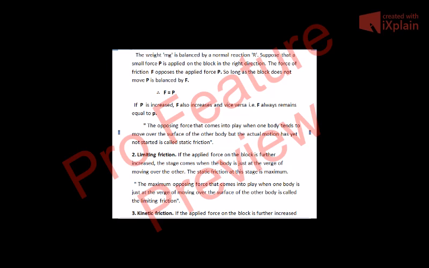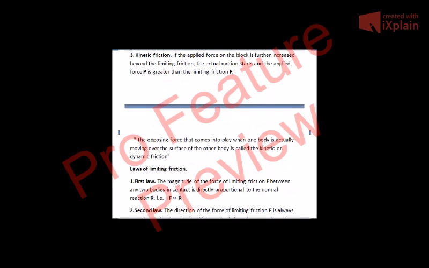Now kinetic friction. If the applied force on the block is further increased: in the first case, static friction, the body did not move at all. In limiting friction, the body is at the verge of moving, meaning we just need a little bit of force applied on the body, and the body will start moving. So it is at the verge of moving.